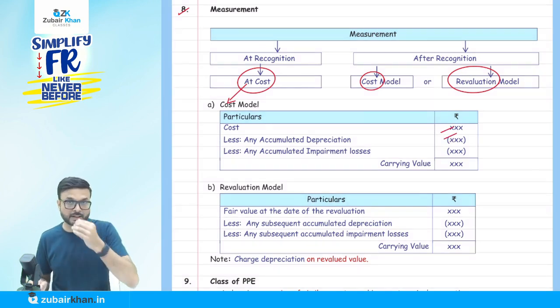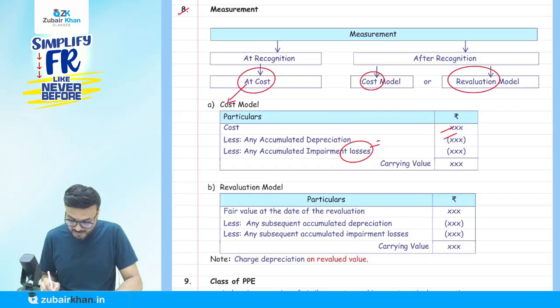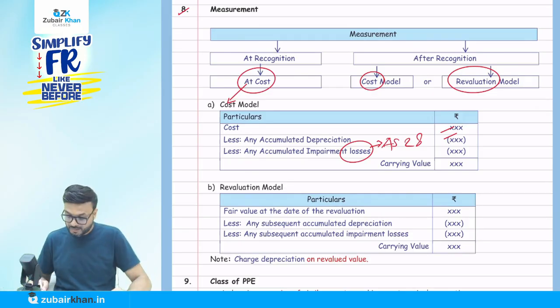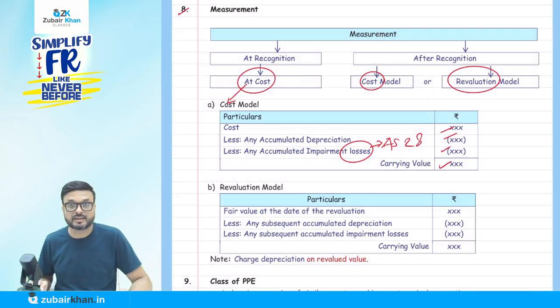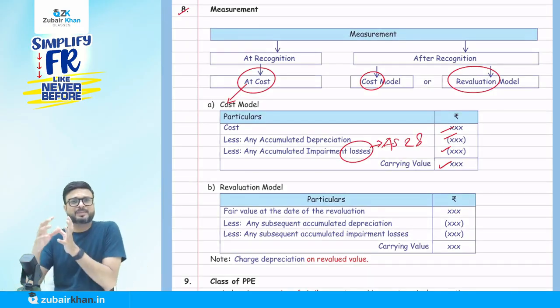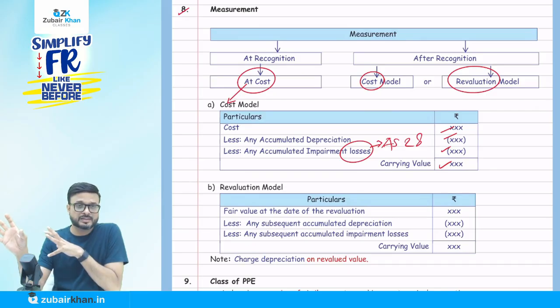Depreciation we are going to deduct here. Now any accumulated impairment loss, which is dealt with by Accounting Standard 28. Later on I will discuss it with that standard. If there is an impairment loss, that also will be removed from the cost, and then this is the carrying amount, the book value. Okay, now what is impairment loss? Don't worry, I will discuss it with you in AS 28.